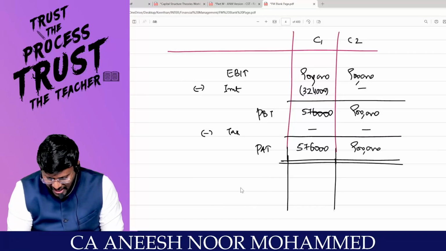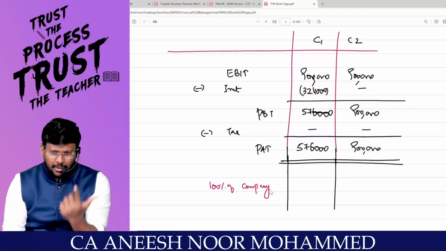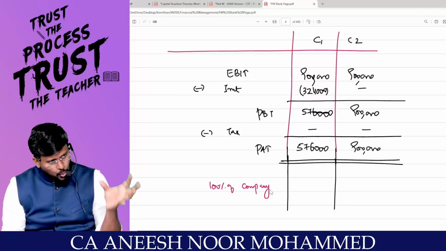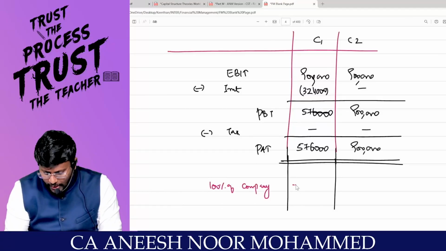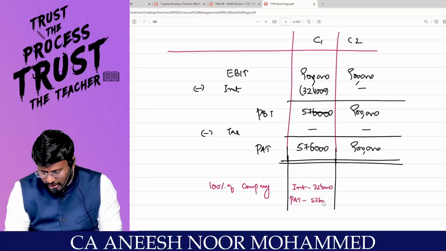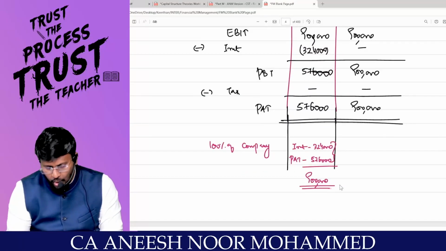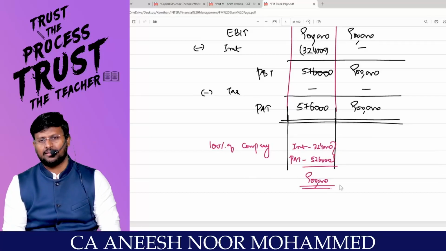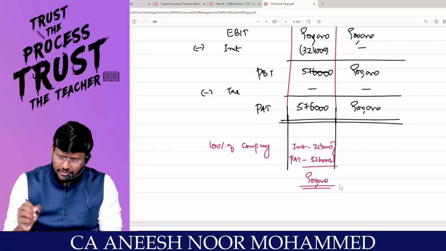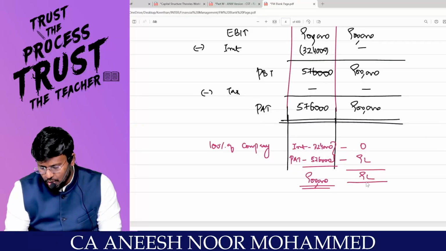If you are holding 100% of the company as a whole, will you enjoy interest, EBIT minus interest, EBIT? That means if you are holding 100% of the company, you will get both interest and PAT. Am I right? What is the interest you will get? 3 lakh 24,000. What is the PAT you will get? 5 lakh 76,000. So 3 lakh 24,000 plus 5 lakh 76,000 comes to 9 lakh. That means if you are holding 100% of the first company, you will get 9 lakh. Right, sir? But if you are holding 100% of the second company, you won't have interest. The interest will be 0, but you will be having PAT of 9 lakh. So then also you'll be having 9 lakh.